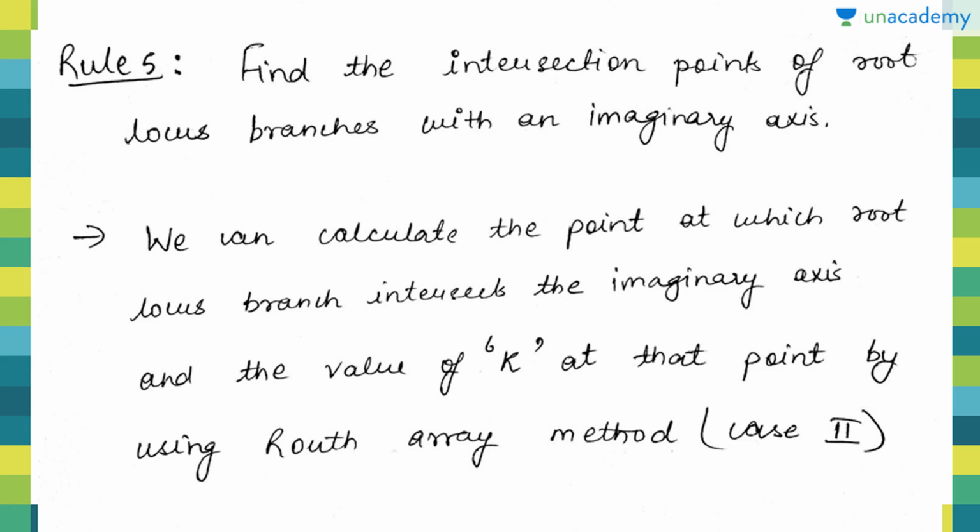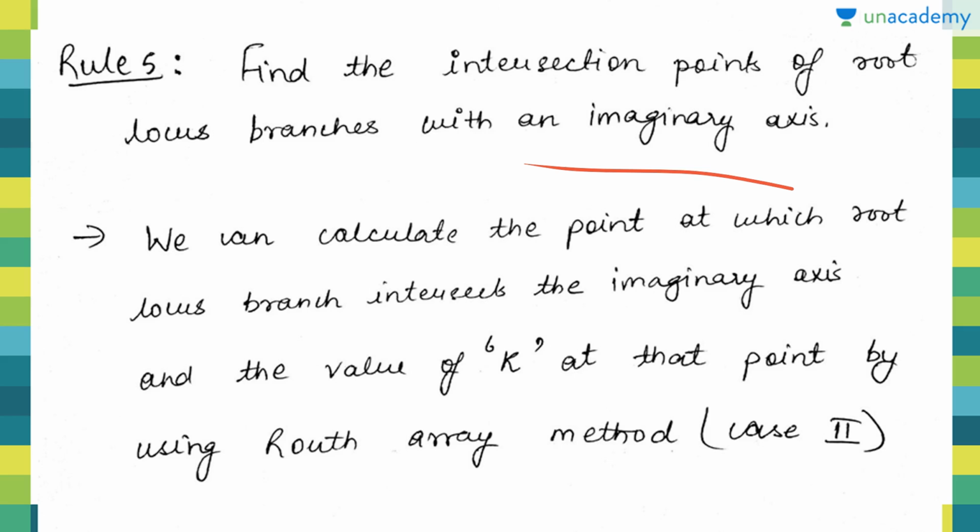The first rule says, find the intersection point of root locus branches with the imaginary axis. So what we have to do is find the intersection point of the root locus branch with the imaginary axis, that means the jω axis.